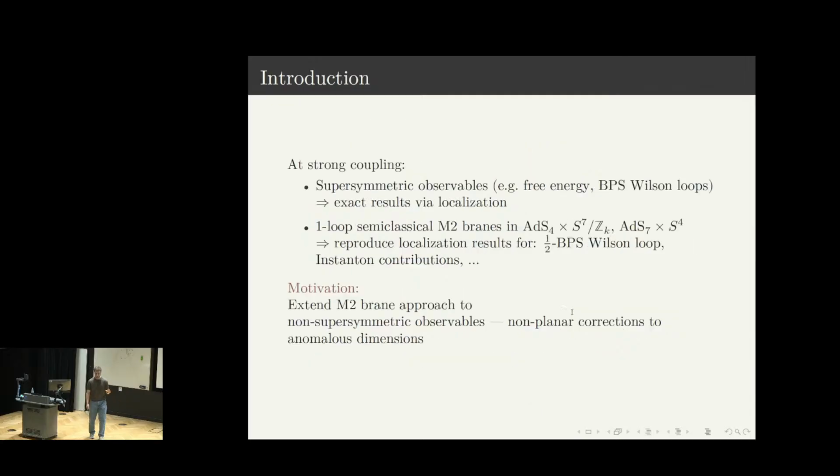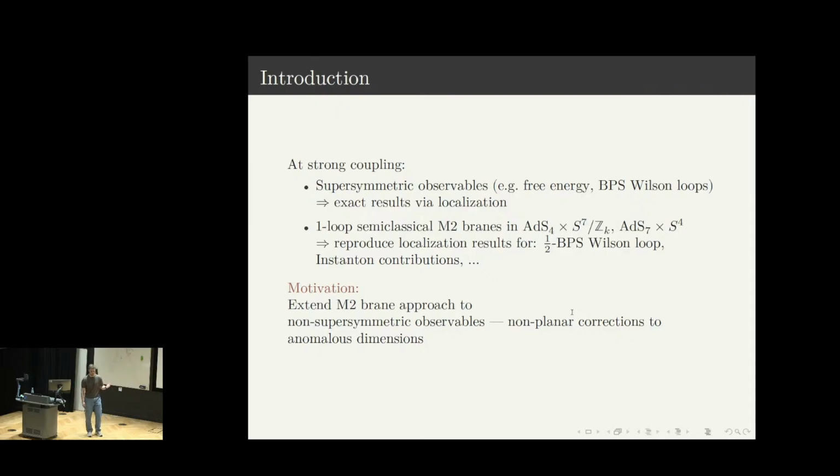Much less is known about strong coupling, and there are no predictions for anomalous dimensions from the gauge side. However, one can consider other quantities which are protected by supersymmetry, such as, for instance, free energy or BPS Wilson loops, for which the result is known from localization, which is exact in both the coupling and also N. It was recently shown that